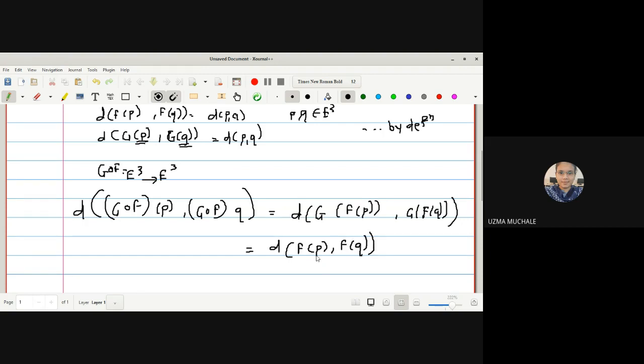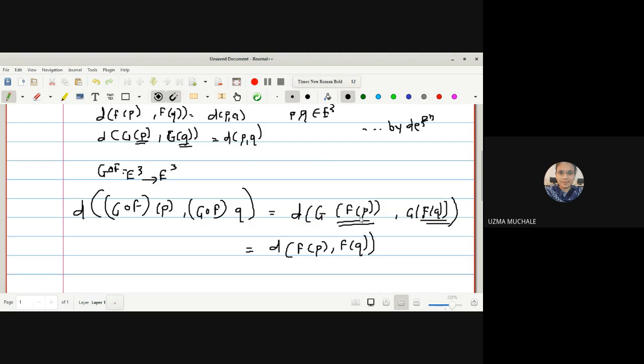Is it okay? G of that point is exactly equal to distance between the 2 points. Correct. Distance between GP, GQ is equal to distance between P and Q. So here, in place of P and Q, what have you taken? Here FP and FQ. Correct. But we know that FP and FQ are also points of E3 space.